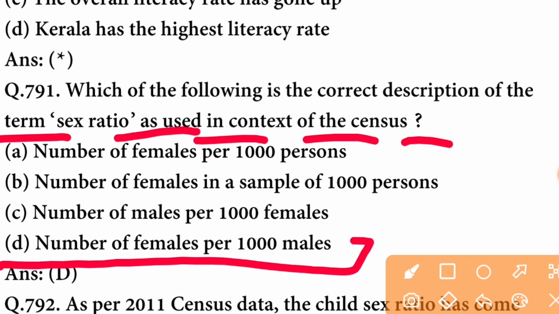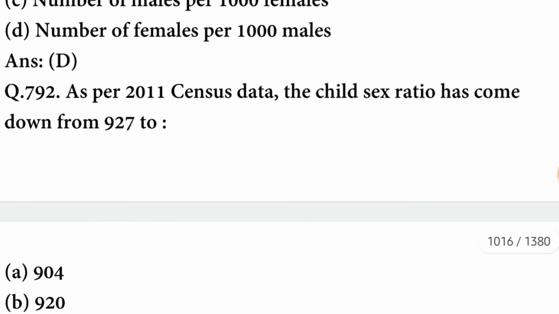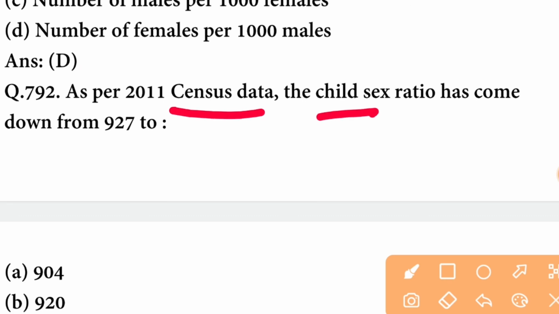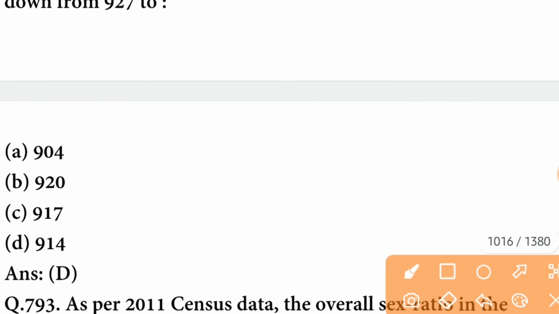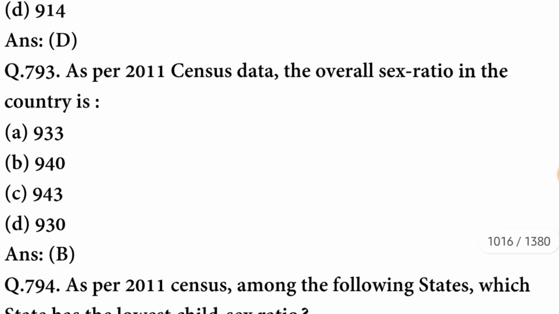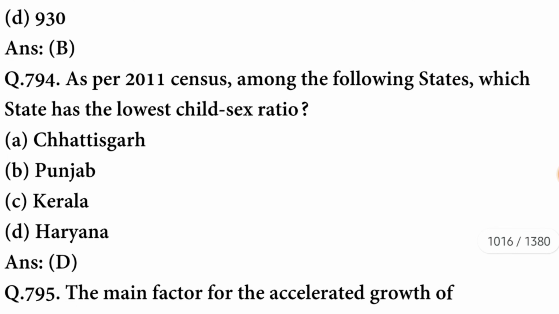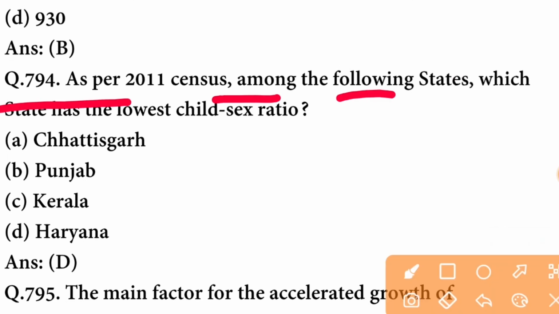As per 2011 census data, which of the following statements is incorrect? So Bihar has the lowest literacy rate. It is correct. Men outnumber women among the literates. It is correct. The overall literacy rate has gone up. It is also correct. Kerala has the highest literacy rate. It is also correct. All the statements are correct here.